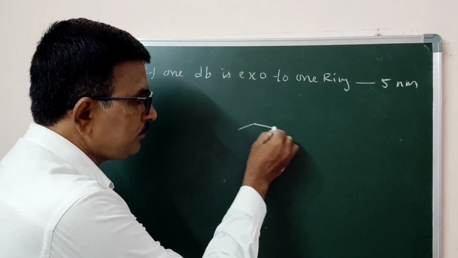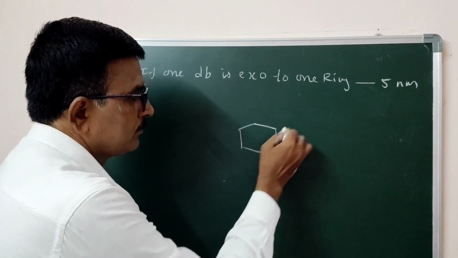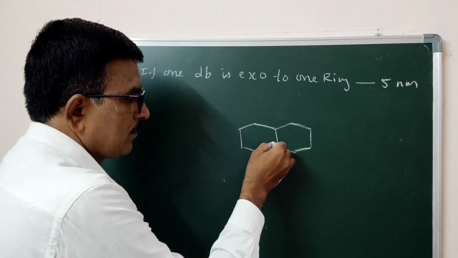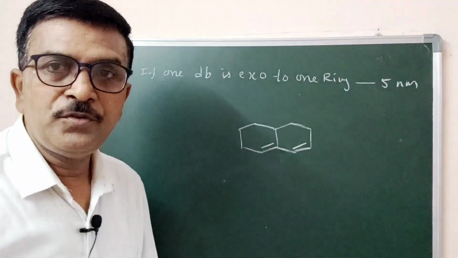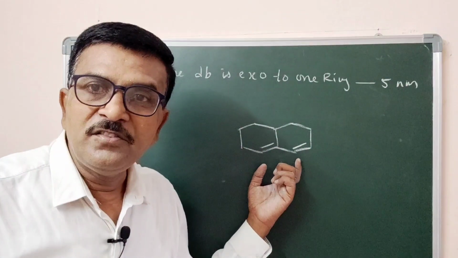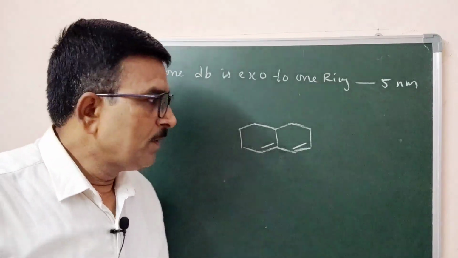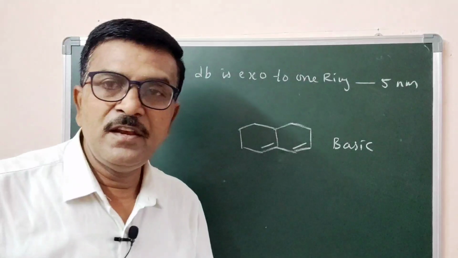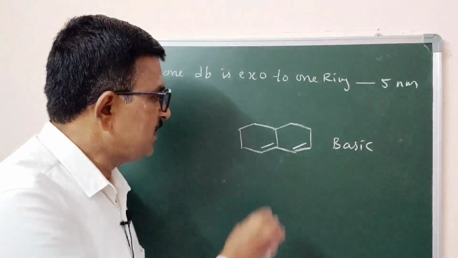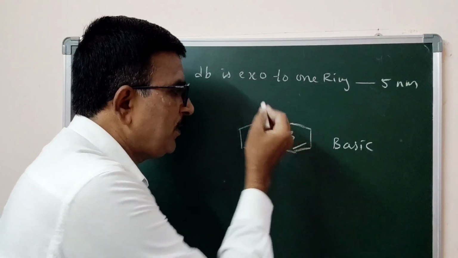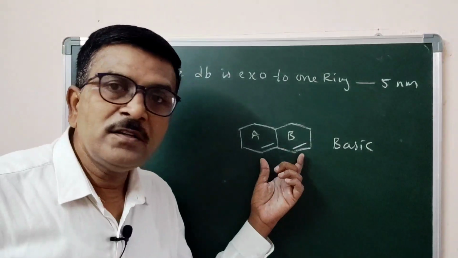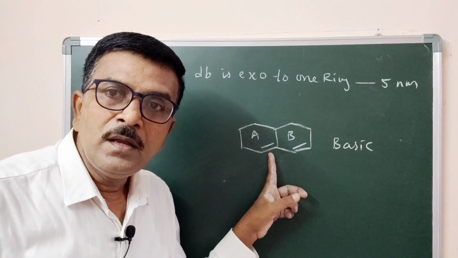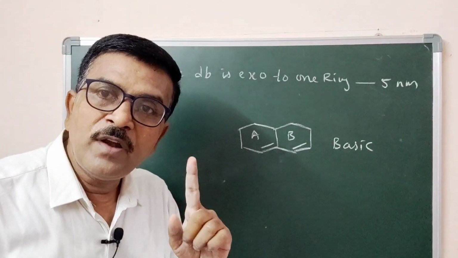Example: now you see, this is the conjugated system. We have a basic value for it. Now you can see, this is ring A, this is ring B. Among the 2 double bonds, this double bond is exocyclic to one ring.